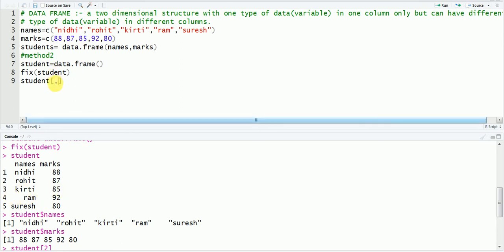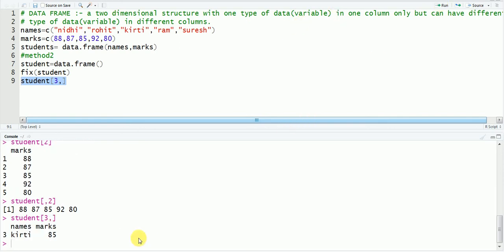Then what you need to do, before the comma sign, just put a number 3. So it will extract third row of this student data frame, and then run it. So now your third row is extracted.